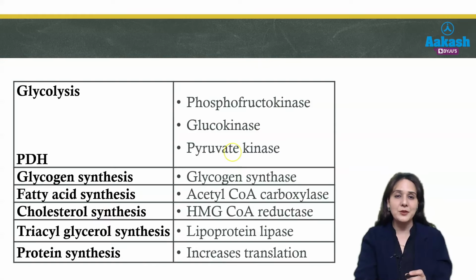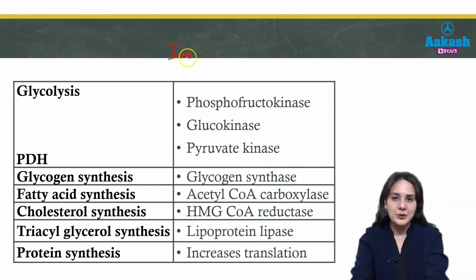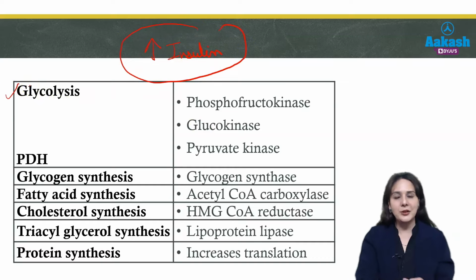Now further, what types of enzymes or what type of body processes are active after eating food, that is when insulin is more? Whenever there is more insulin, that is after taking food, the insulin glucagon ratio is high, and first of all glycolysis will be activated. Glycolysis helps to utilize the glucose. So the main enzymes of glycolysis, that is phosphofructokinase, glucokinase and pyruvate kinase, are activated by insulin.